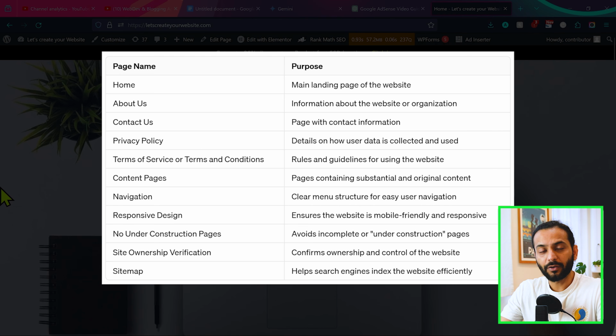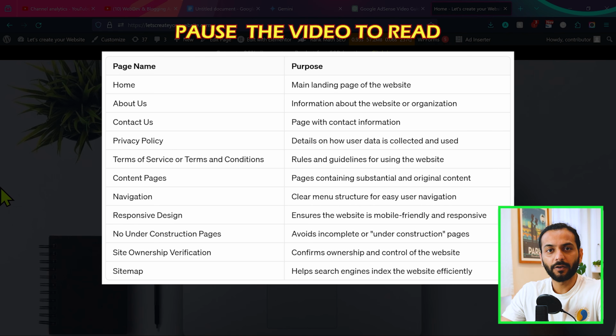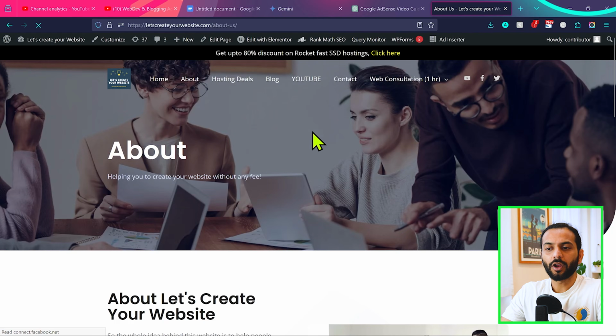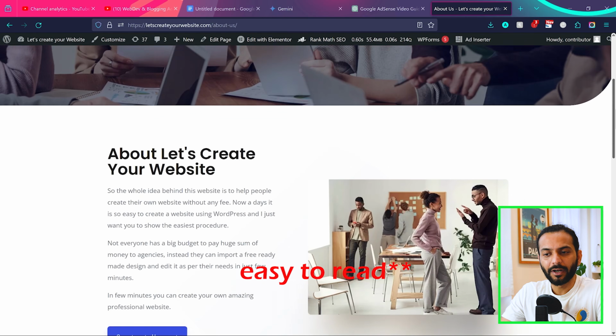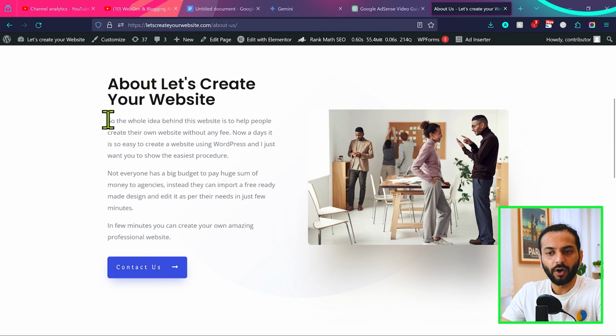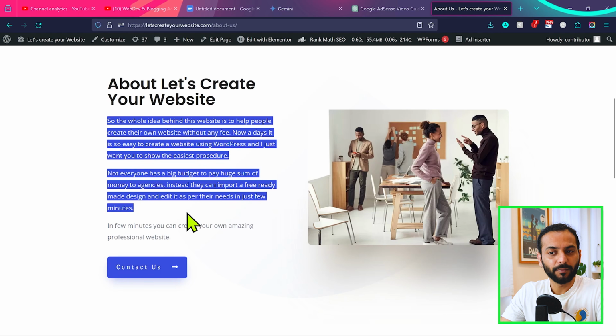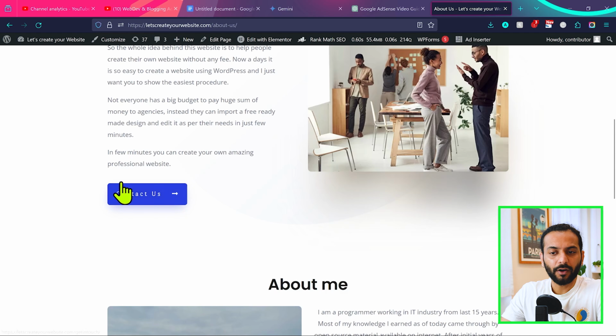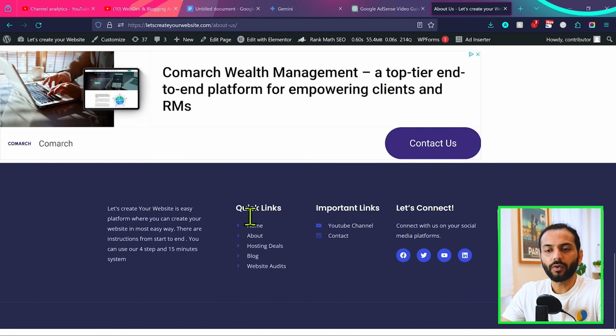There are some pages on the screen that are really important pages that you should have: an About page, a contact page, a privacy policy page, and a cookie notice if your website traffic is coming from the EU or Brazil or any country which requires EU cookie law. Make sure you have this kind of page on your website. Pages and posts should be really easy to read. The text should not be really small, or you can have problems on your website. Buttons should be easy to click, not crowded and close to the text, so it's not hard for the user to click on them. Overall, you should have a clean look on your website.